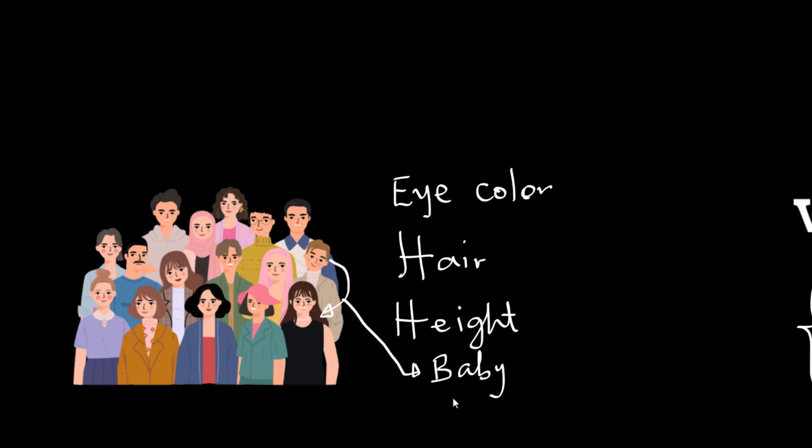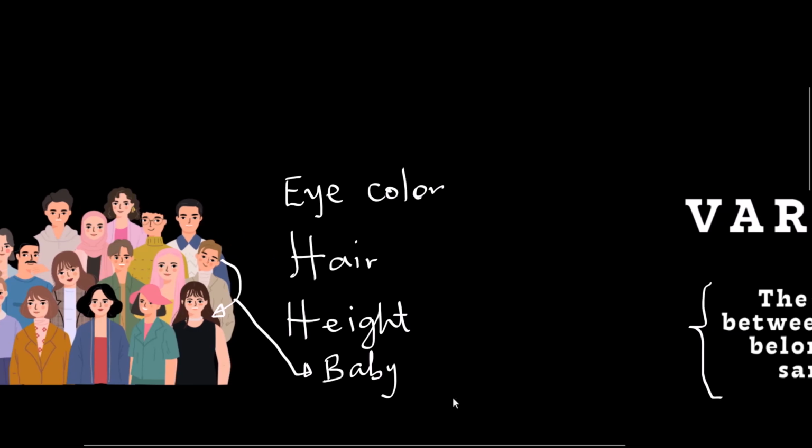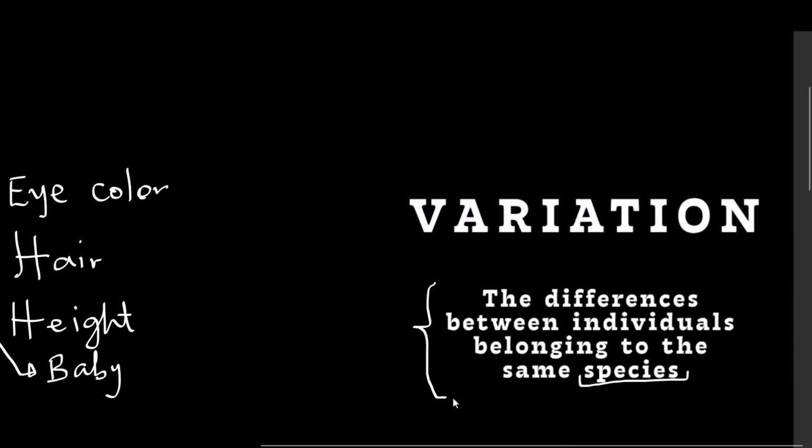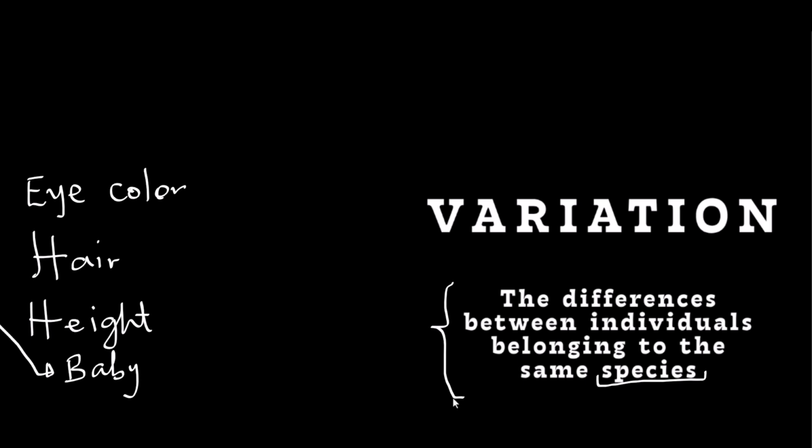So two individuals that can interbreed to give rise to a fertile offspring are known as individuals belonging to the same species. So the differences that exist between individual organisms of the same species is what we refer to as variation, and that is the focus of our discussion.